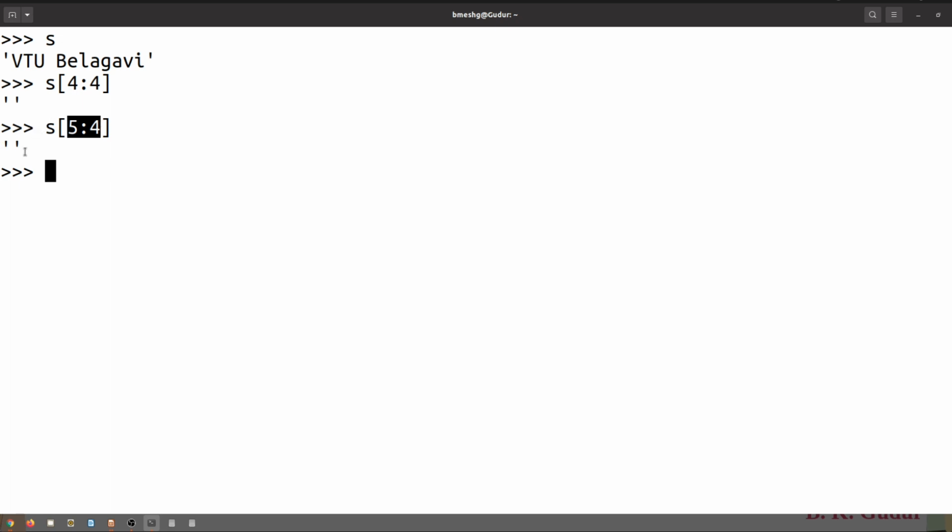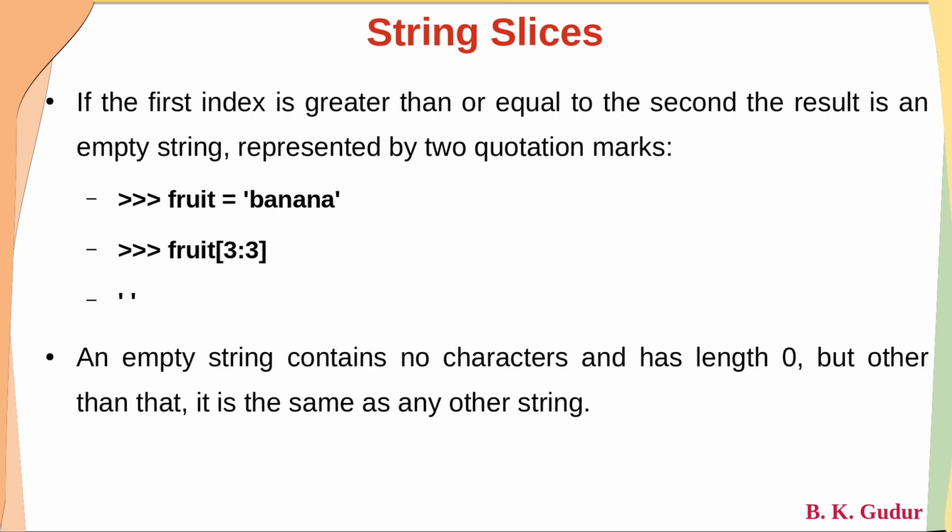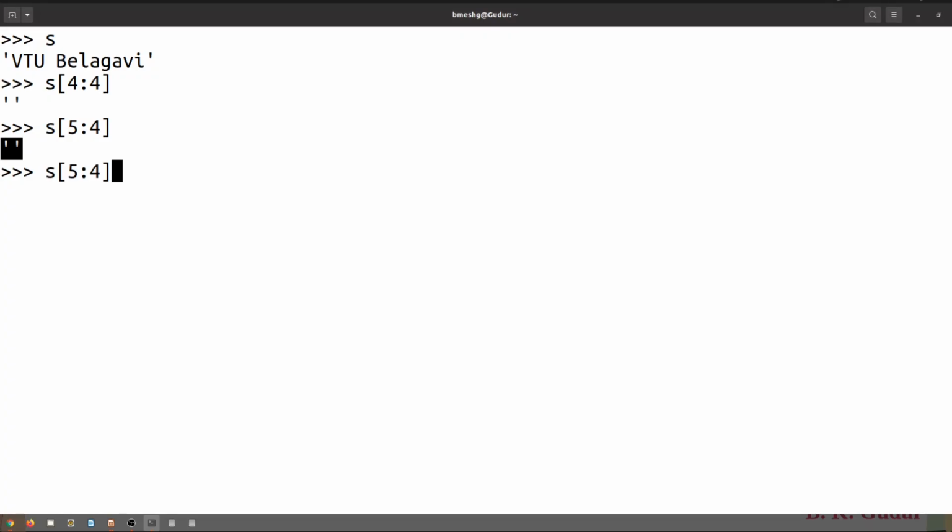And an empty string is represented by two quotation marks. An empty string contains no characters and has a length 0. But other than that, it is the same as any other string. Dear students, remember, an empty string is also a string, but the only thing is its length will be 0. Okay, so like here, if I take s2 as an empty string and I print s2, it is an empty string. And if I use len on s2, you can see it is 0. And you know, dear students, len gives the number of characters inside a string.